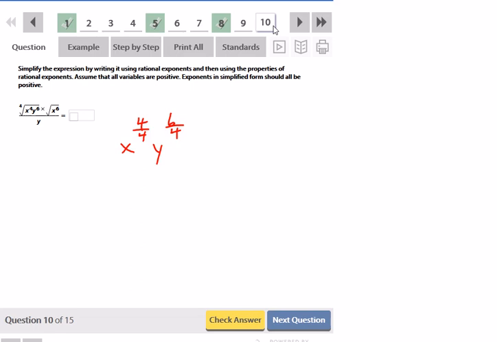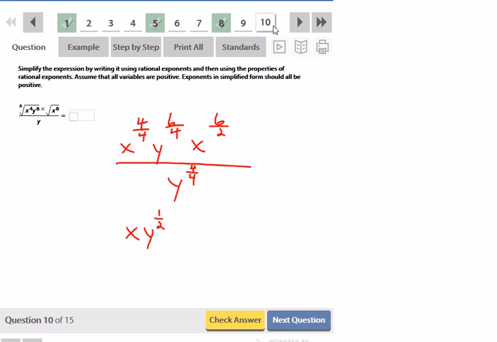And they want us to go times an extra x to the 6 over 2, because when you don't see the index here, that index there is 2. And that's going to be over y. Well, for the x's, 4 divided by 4 is 1. For the y's, I'm allowed to subtract 6 over 4 minus, if this y here is to the first power, that's going to be the same as 4 over 4. 6 over 4 minus 4 over 4 is 2 over 4, and 2 over 4 is 1/2.